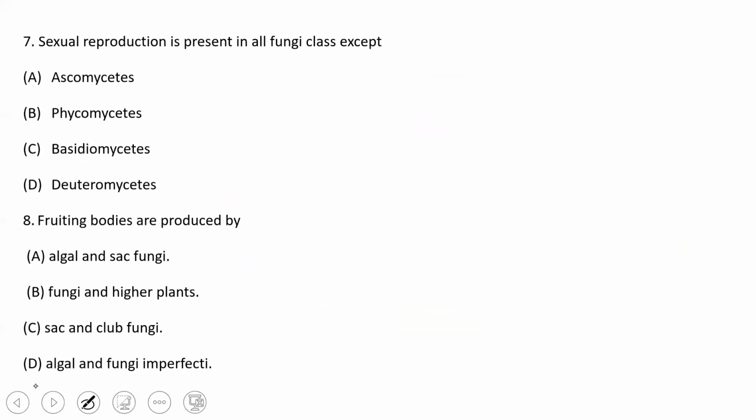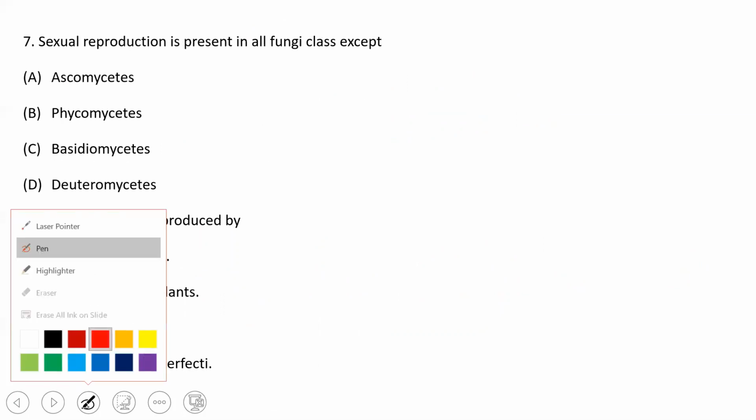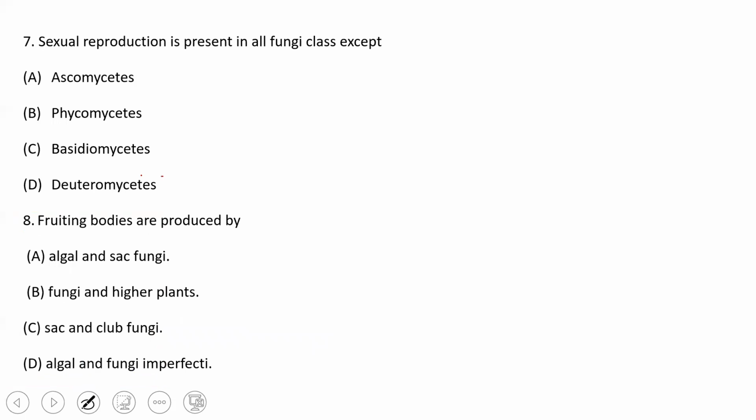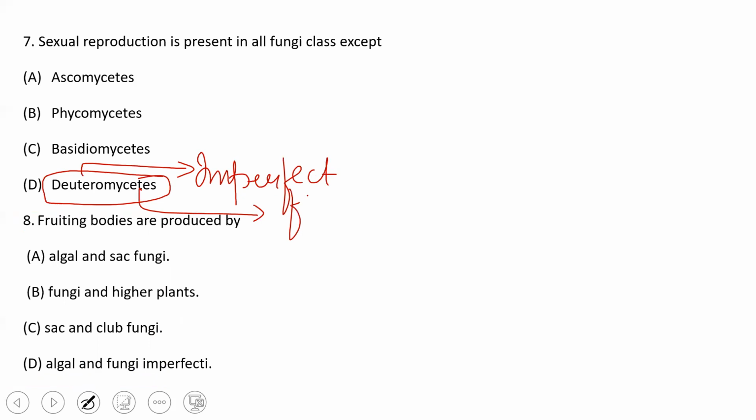Next question. Sexual reproduction is present in all fungi except. You know that sexual reproduction is most prominent in all the fungi except for Deuteromycetes. The word deuteros means imperfect, and mycetes is fungi. So Deuteromycetes is called imperfect fungi.